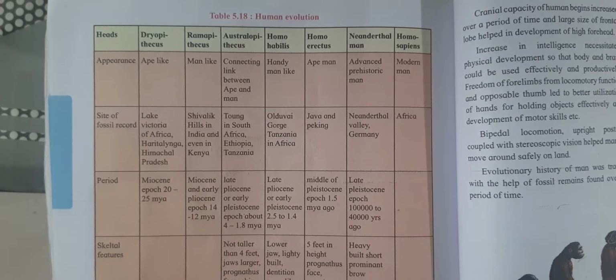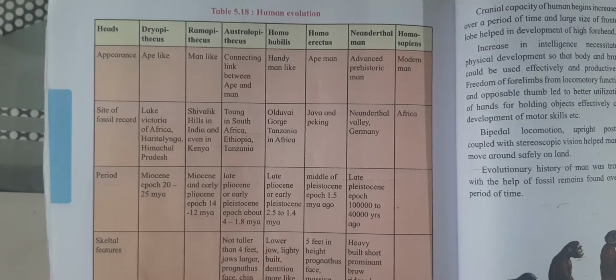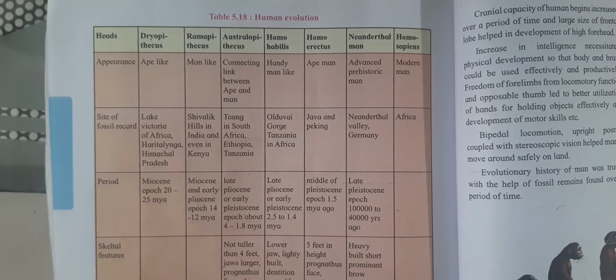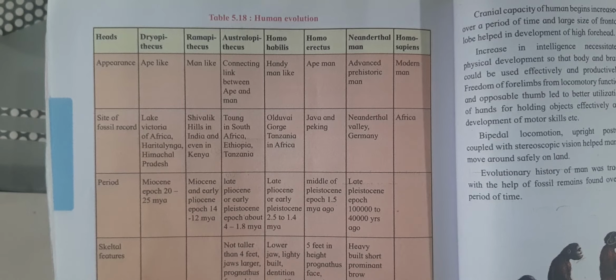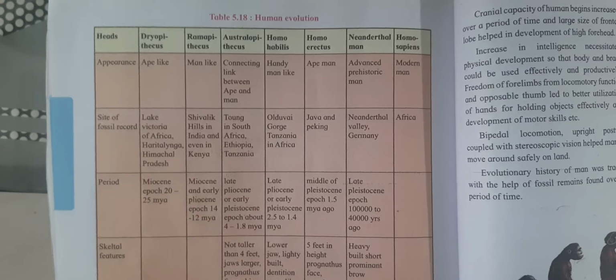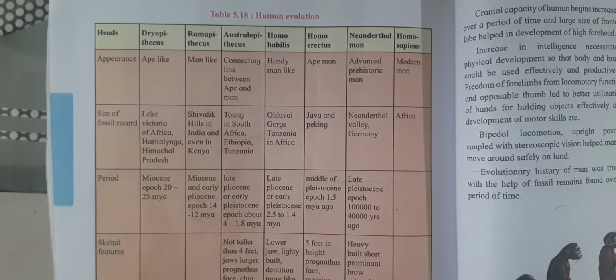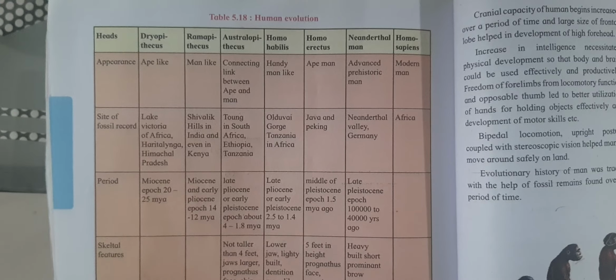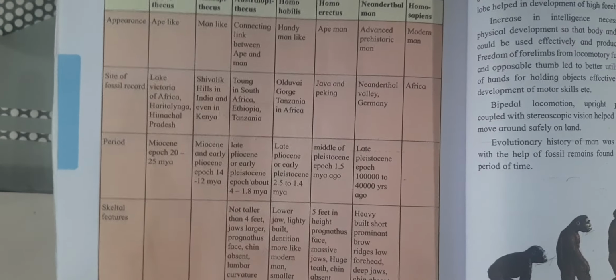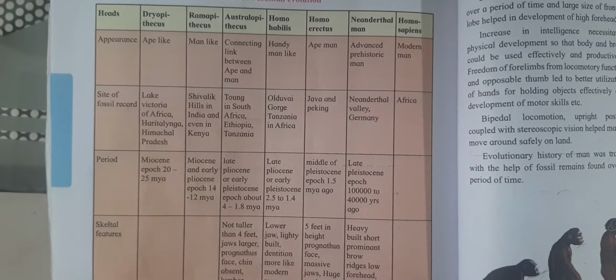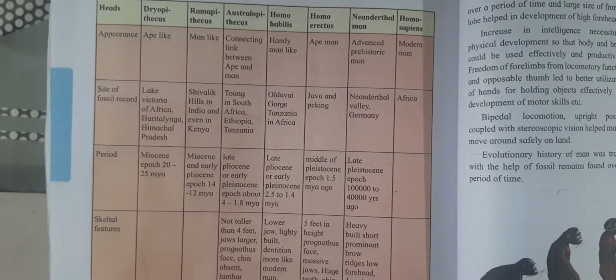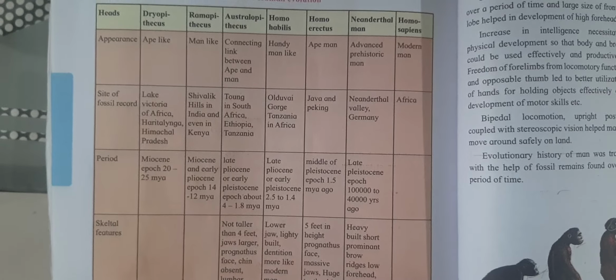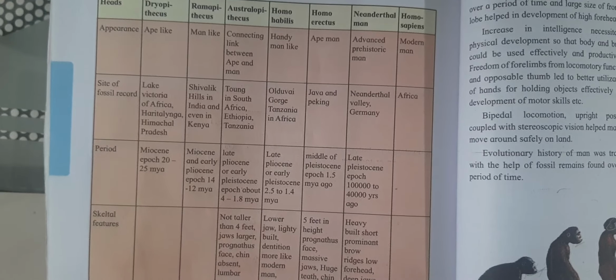Here different characteristics are given. Appearance in Dryopithecus is ape-like, Ramapithecus man-like, Australopithecus connecting link between ape and man, Homo habilis is handyman-like, Homo erectus is ape man, Neanderthal man is advanced prehistoric man, and Homo sapiens is modern man.